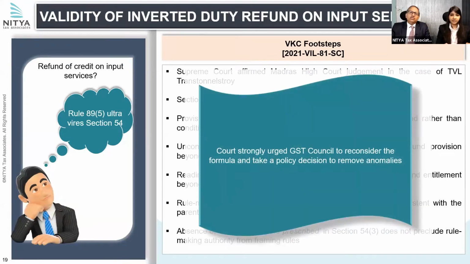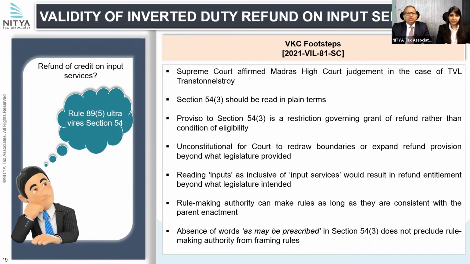So now this brings us to another important point. First we'll tell you our view, and then we'll also tell you where the Supreme Court has given relief. In our view, what section 54(3) proviso provides is a condition for eligibility, and it does not state that there is any restriction that only the ITC accumulated on account of inputs is available.